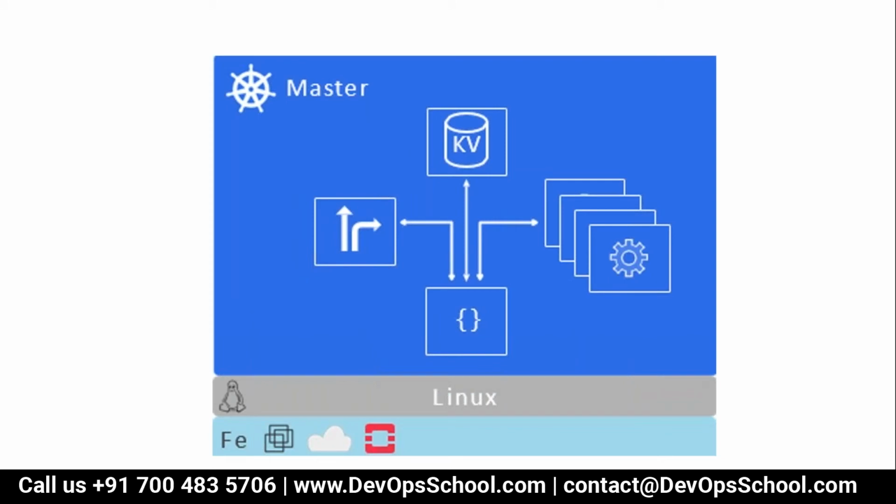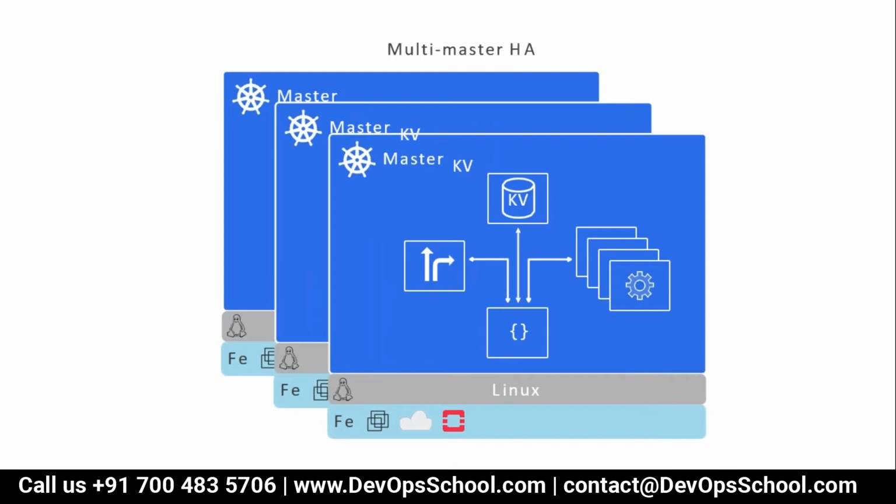Here you see master has 4 components. Master node has 4 components. We'll discuss this in some time, but please remember 4 components, because master is in charge of your cluster, and if you have one master and it goes offline, the entire cluster will become unstable. So for that, you can have multiple masters also.